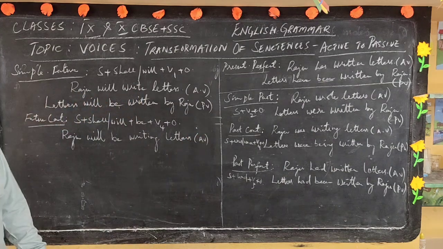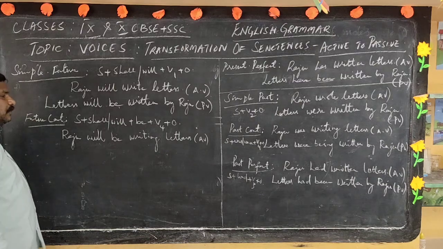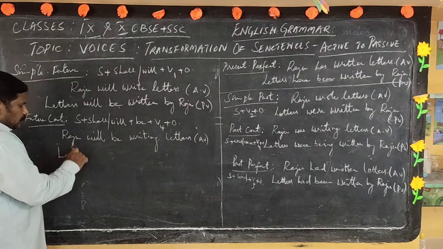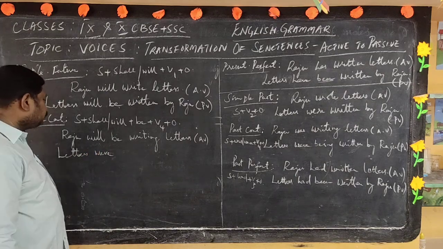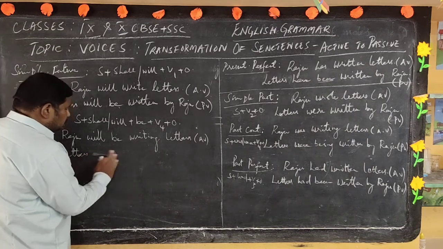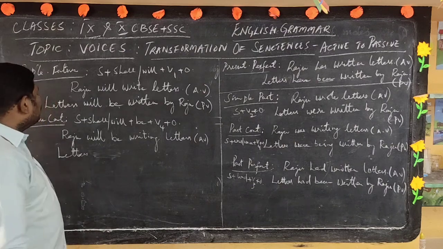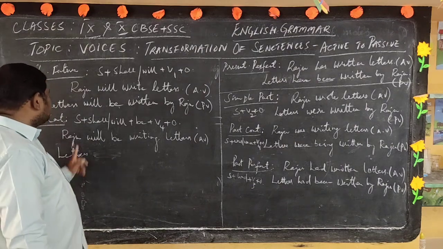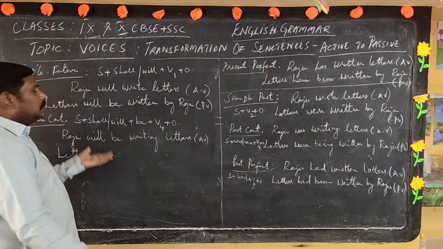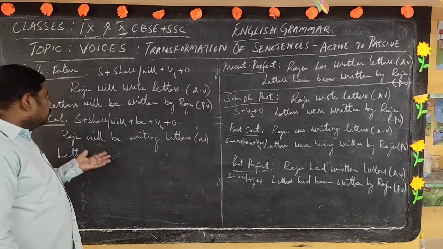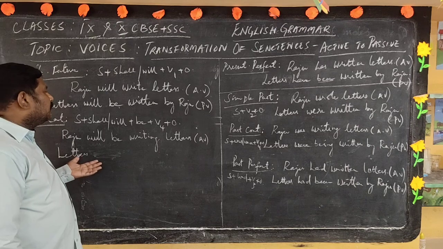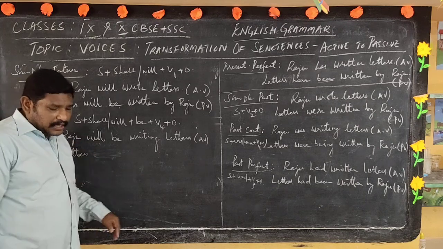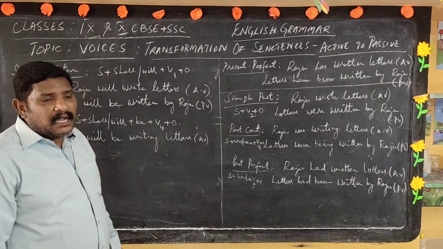Let us check what happens in the passive form when we convert. Raju will be writing letters. So what happens in the passive? We cannot make it over here. So this is future continuous.